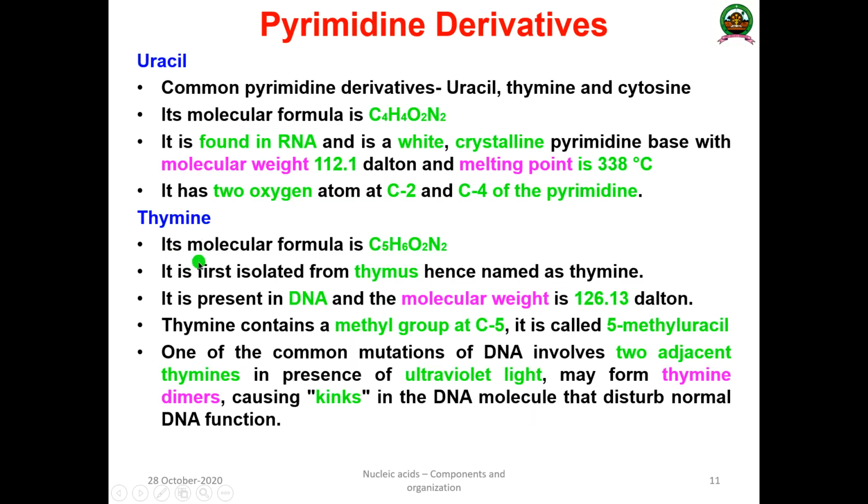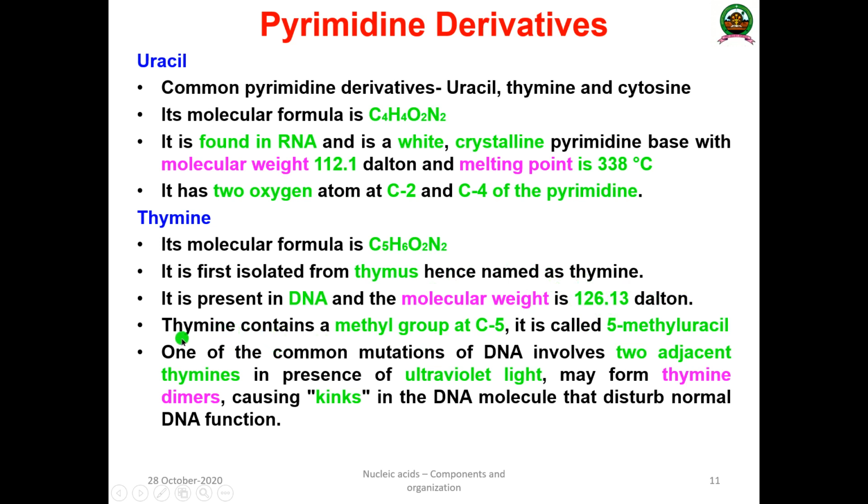The next one is thiamine. Its molecular formula is C5H6O2N2. And why is it known as thiamine? Because it was first isolated from the thymus gland. It is commonly present in DNA instead of uracil in RNA, and the molecular weight is 126.13 Dalton.